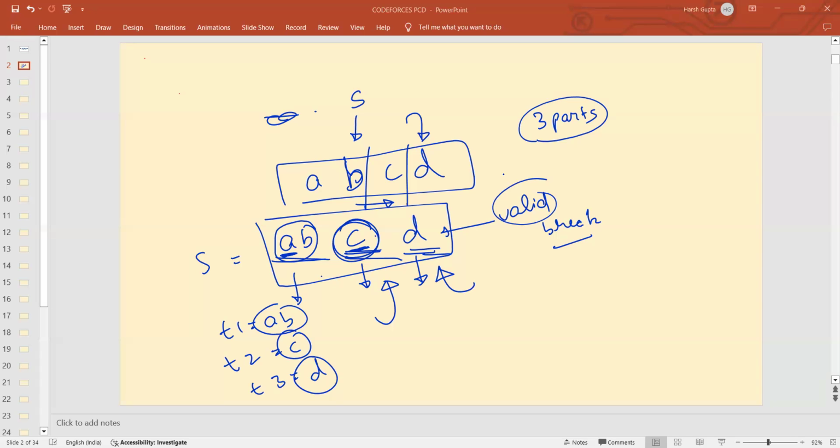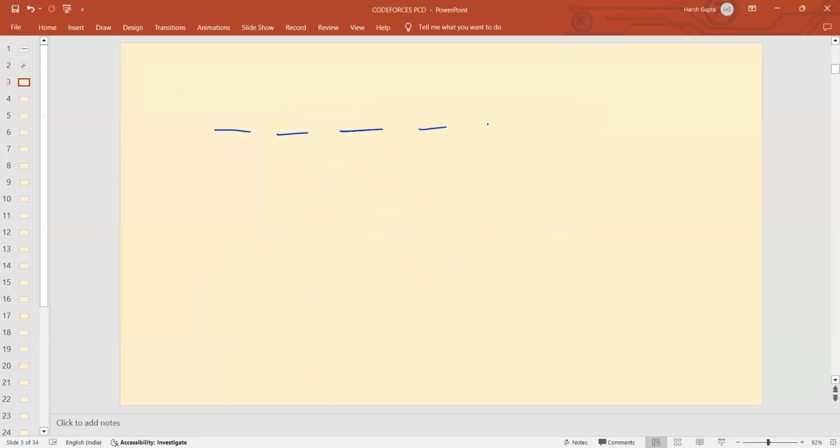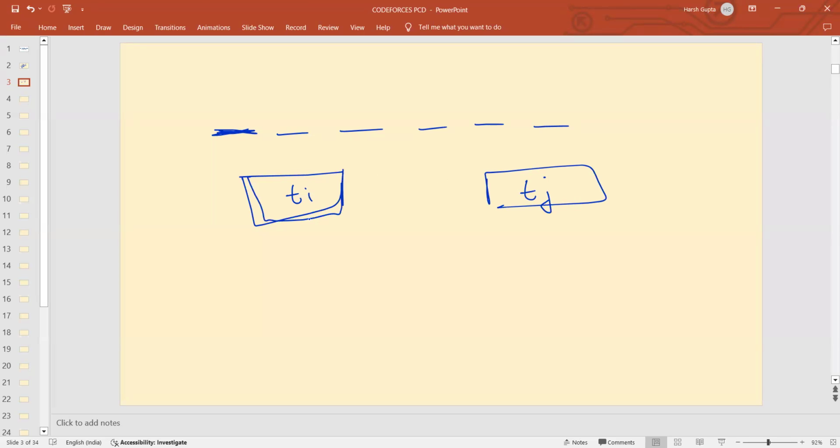No, right? So how can we solve this question now? Just imagine one thing. You're dividing strings into parts, and what you are saying is that if I have one part over here, then any part that comes after this particular part, let's suppose this is Ti and we have another part Tj, the question demands that the first character of this Ti should not be equal to the last character of this Tj. So just tell me one thing.